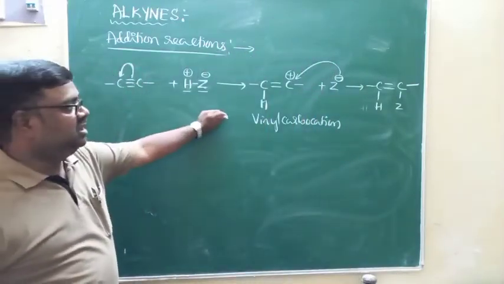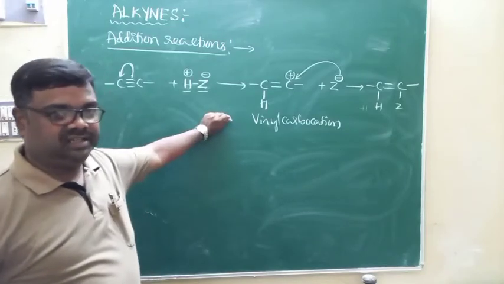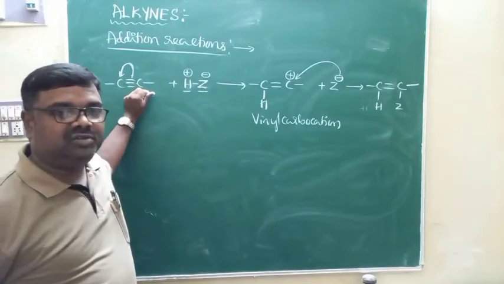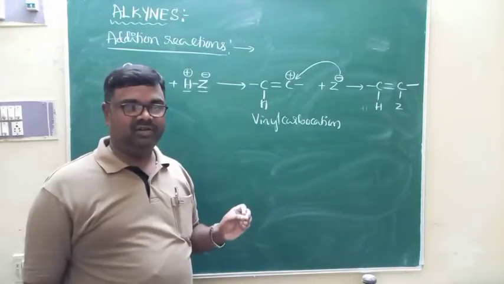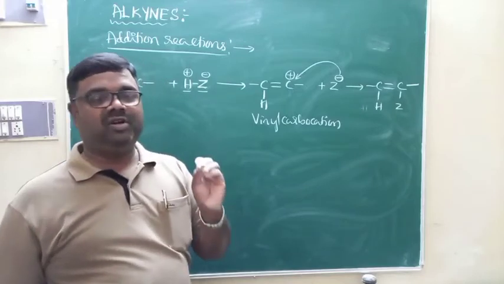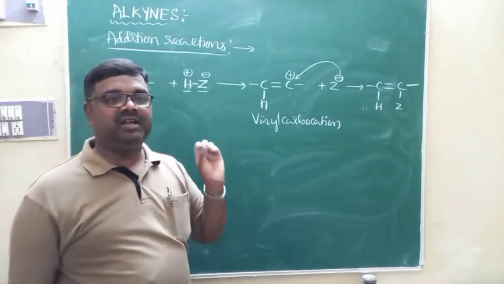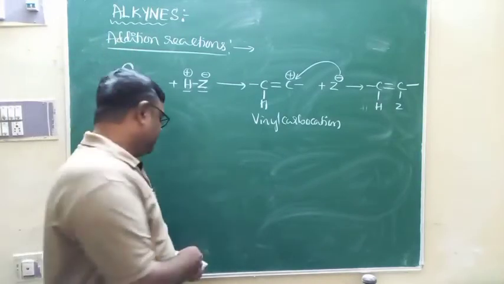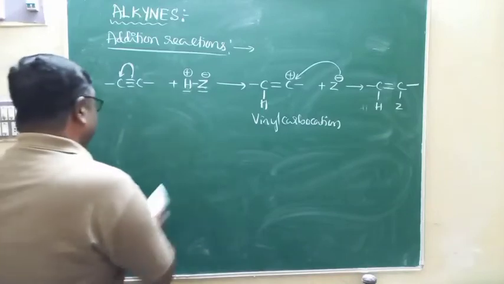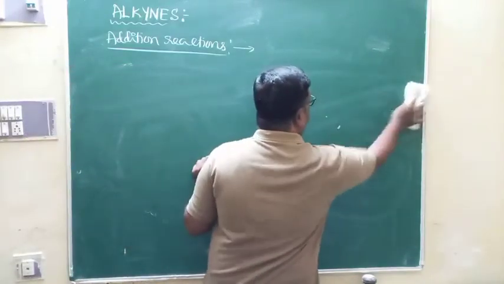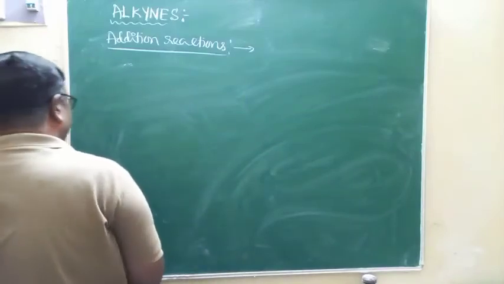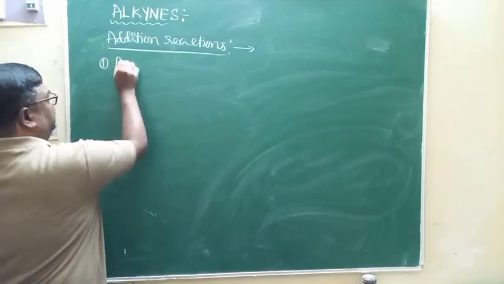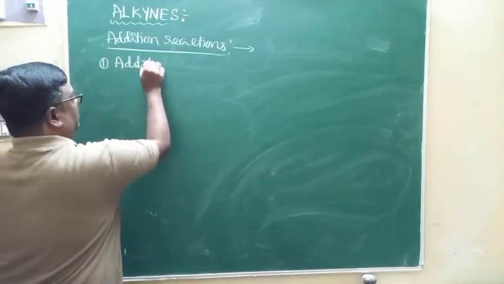Here also, in the case of addition of unsymmetrical reagent to the alkynes, that also follows what we call Markovnikov's rule. Here also you must follow Markovnikov's rule whenever you are adding an unsymmetrical reagent to alkenes and alkynes. Okay? So this is what we call addition reactions. Under addition reactions, you are supposed to study the addition of hydrogen, addition of halogens, and addition of hydrogen halides. Same thing here also. First of all, let us see addition of hydrogen.